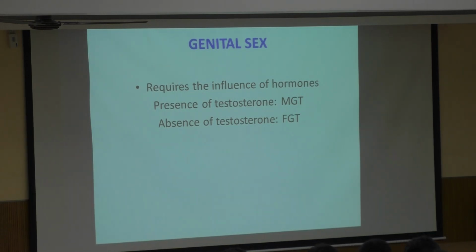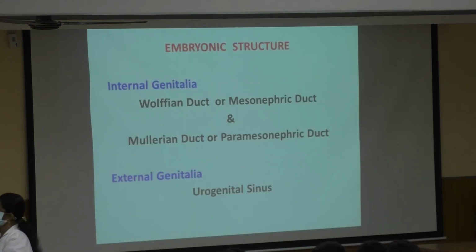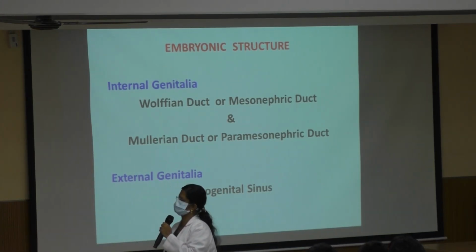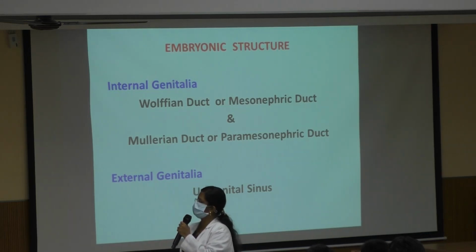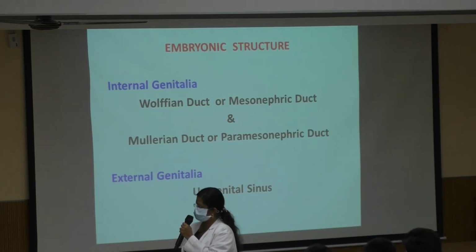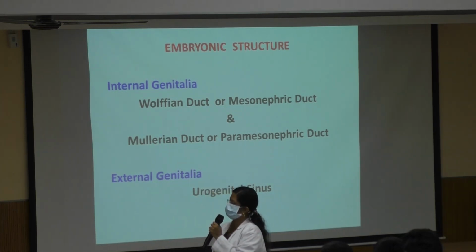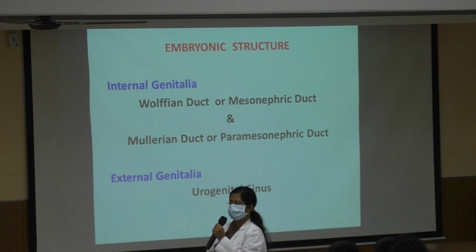So that is why we say a fetus is conditioned to become a female fetus, and only the Y chromosome is channelizing it to a male fetus. It's always about the absence of Y chromosome, absence of testosterone, that is making it into a female fetus. So the internal genitalia, the primordial or embryonic structures, are the Wolffian duct, the other name is mesonephric duct, which is for the male internal genitalia, and the Mullerian duct or the paramesonephric duct for the female genitalia.